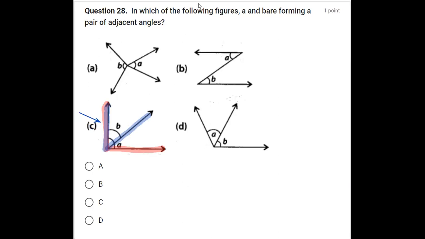But the non-common arms, that is this and this. As you can see, the non-common arms are on the same side of the common arm. This should have been on either side, one on this and the other on this. So therefore, this is again not adjacent angles. Look into the D part.